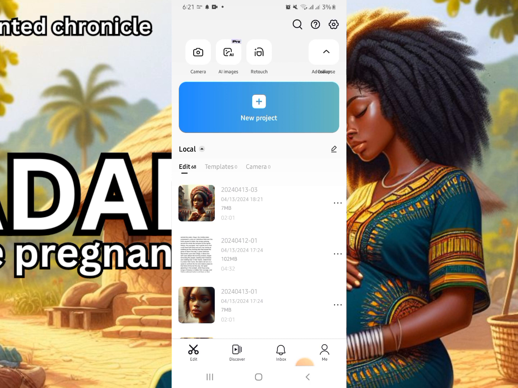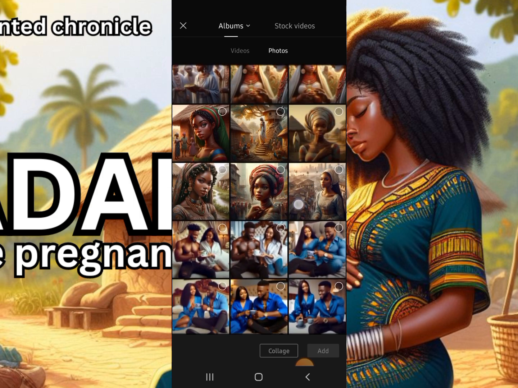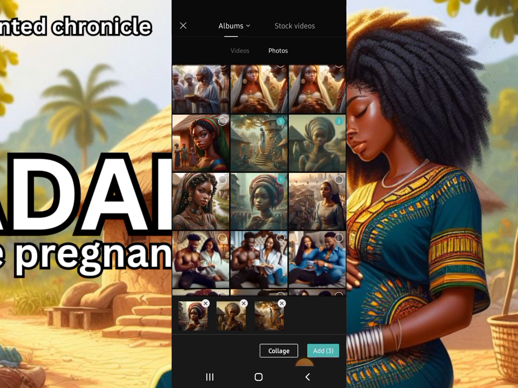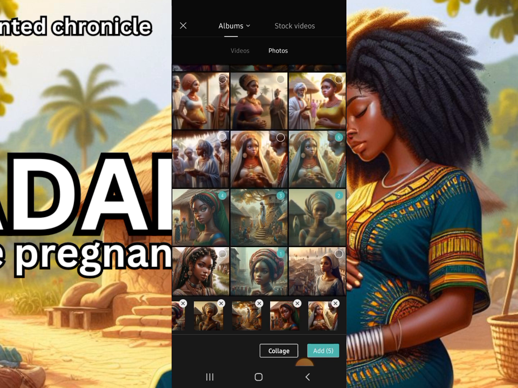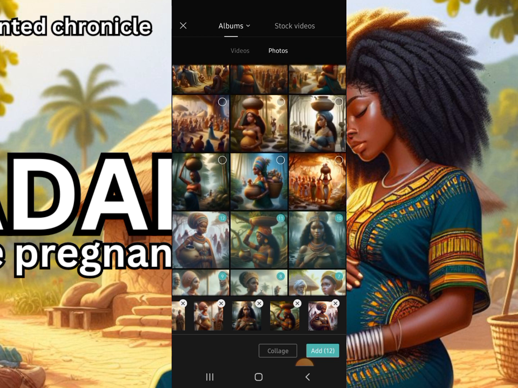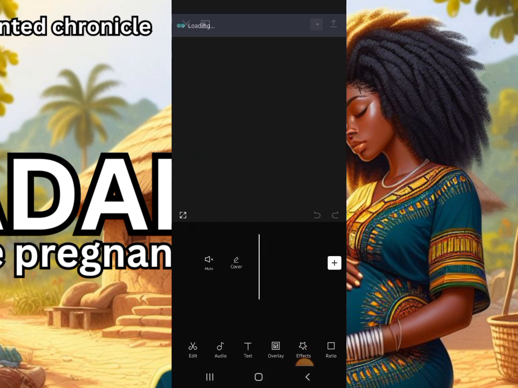So what you do is tap on new project, and then you go ahead and select all the images that you want to use. You just select them randomly. There are some you might still have to remove that you might not be needing later on in the story. So you go ahead and add all the images, and then once you are done, you tap on add, then you add them there.